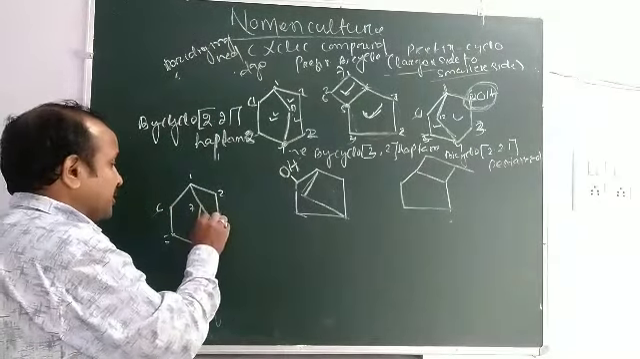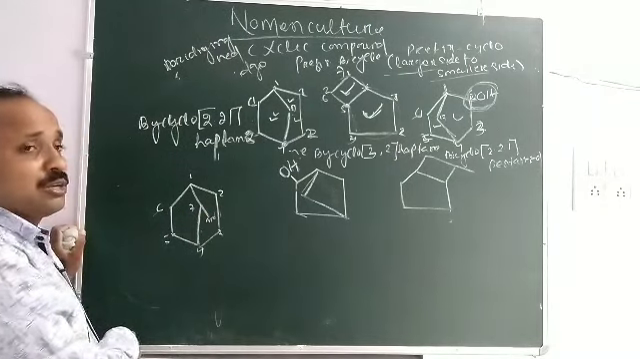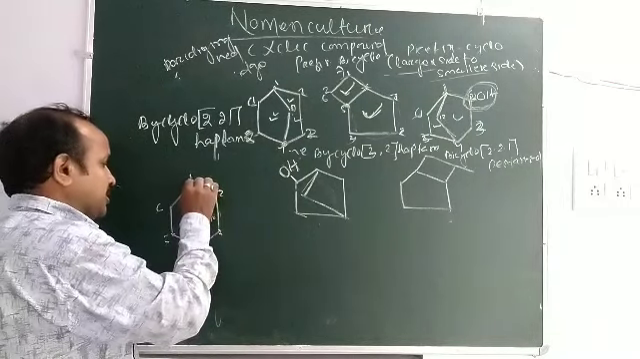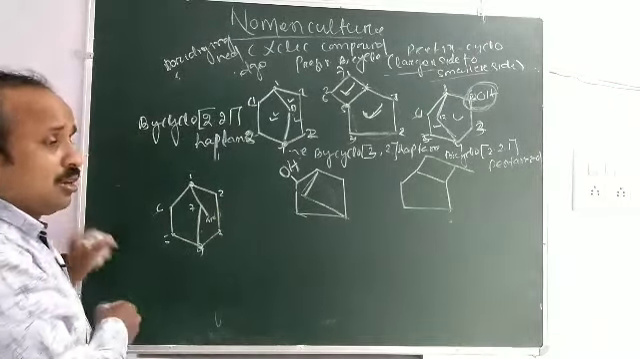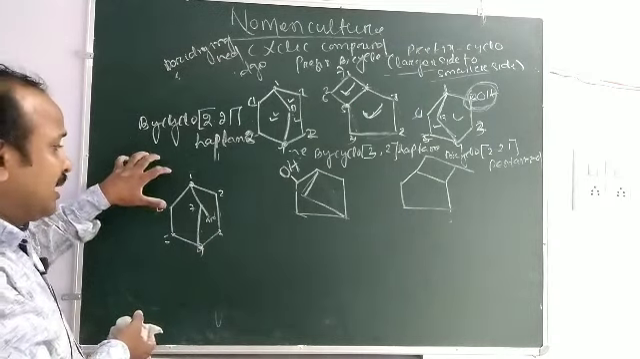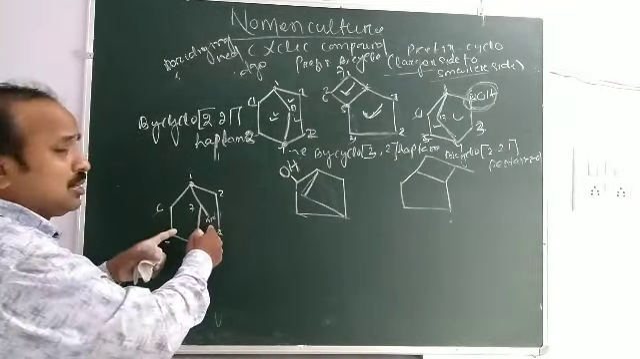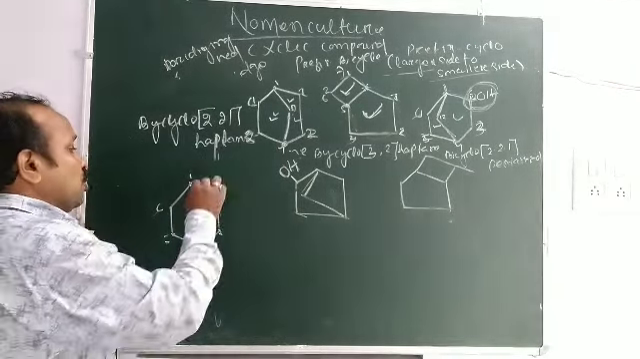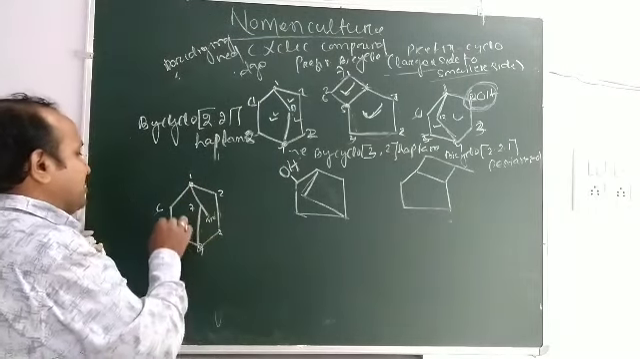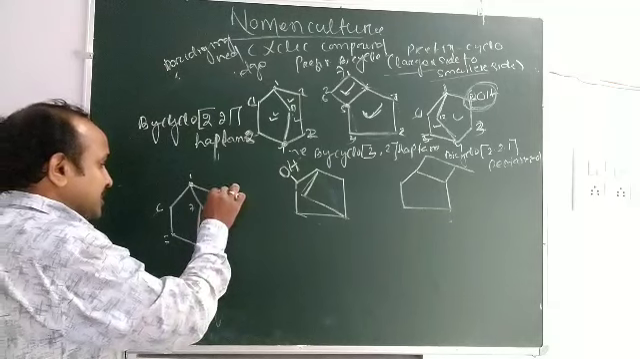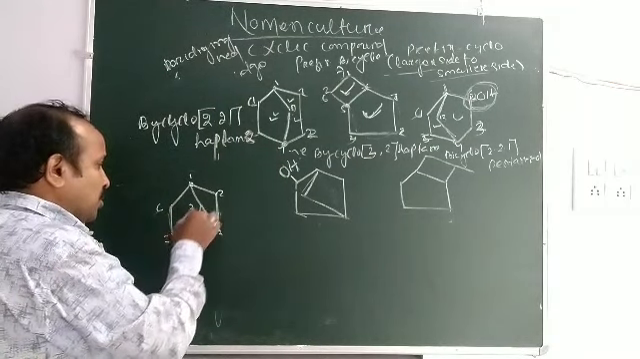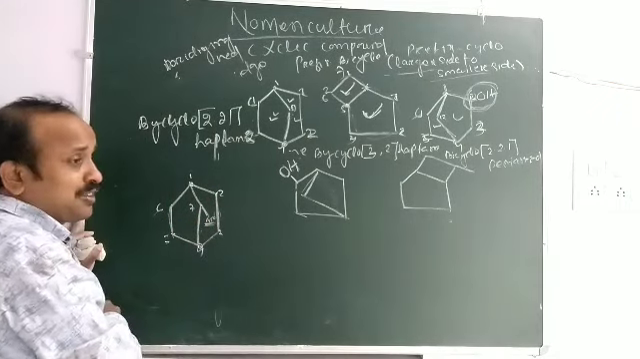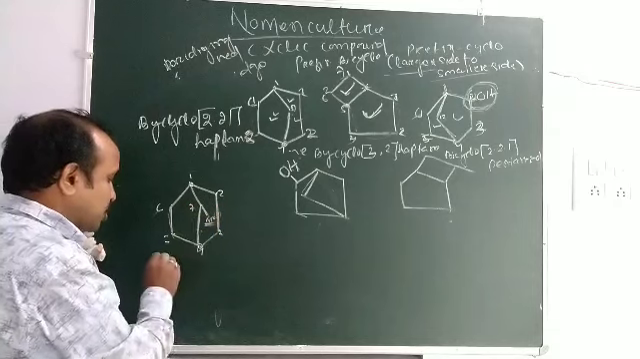But this is the methyl group. This is the substituent group. This is the bicyclo compound. These two are the bridging points. Always first find out the bridging points, meaning the two common points between the two cyclic groups. So 1, 2, 3, 4, 5, 6, 7, and this side contains 2, this side contains 2, this side 1. The methyl group is used as a prefix attached to number 7.